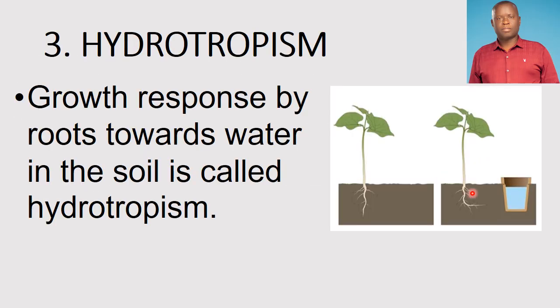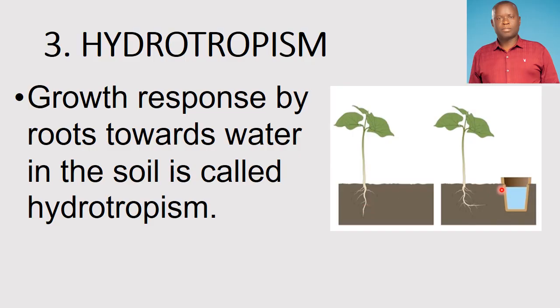The third type of tropism is what we call hydrotropism. The prefix hydro means having to do with water. So growth response by roots towards water in the soil is called hydrotropism. For example, in this illustration, you see these two plants. This plant here, the root is growing straight into the ground. It's responding to gravity, yes.